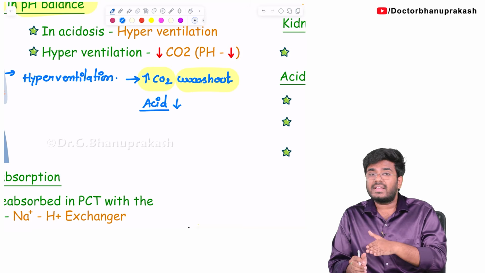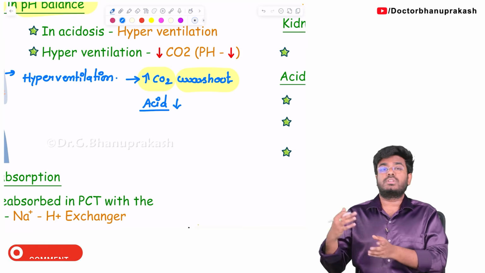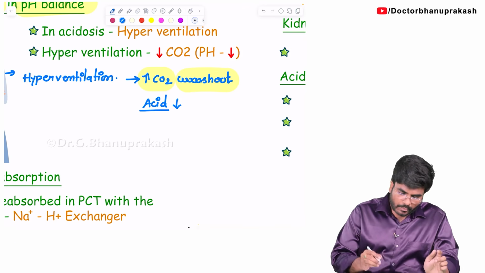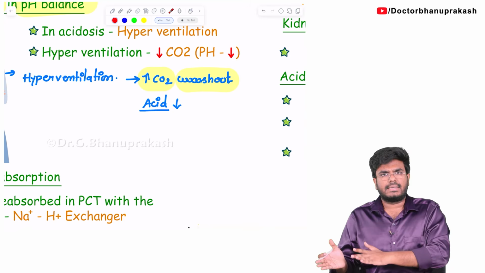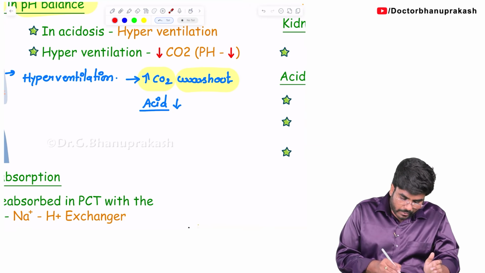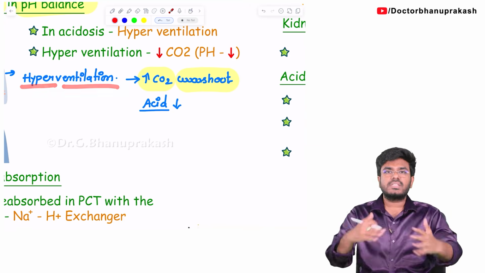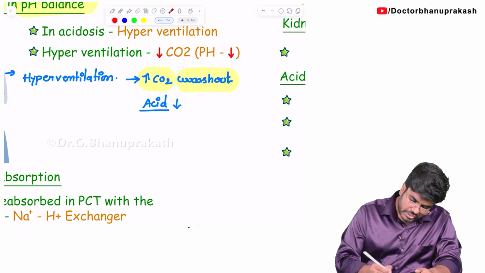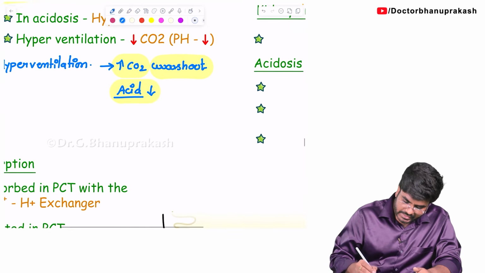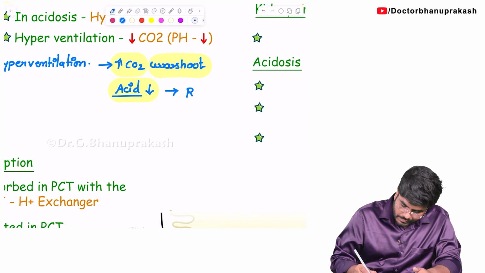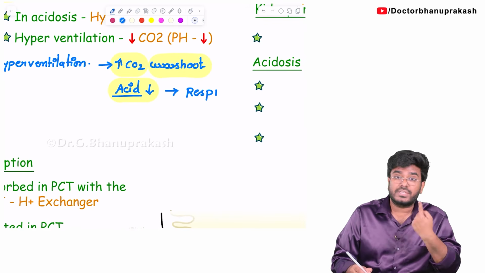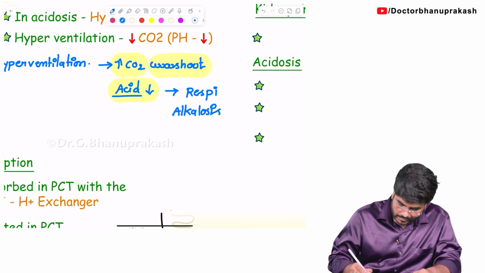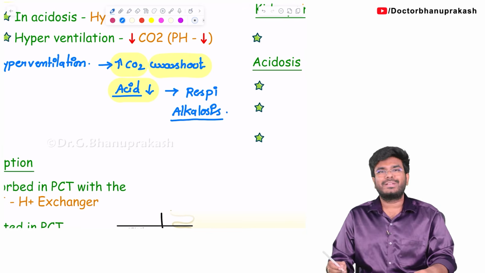Okay, carbon dioxide is a source of acid. Carbon dioxide reacts with water, produces H2CO3. Later H2CO3 splits into H plus. So, normally remember, carbon dioxide is acid. Now, when a person is trying to do hyperventilation, the person is taking the carbon dioxide out. When the person is taking the carbon dioxide out, what will happen to the acid production? Decreases. So, when acid production decreases, that will lead to respiratory alkalosis. Okay. Now, this female can land up in respiratory alkalosis.